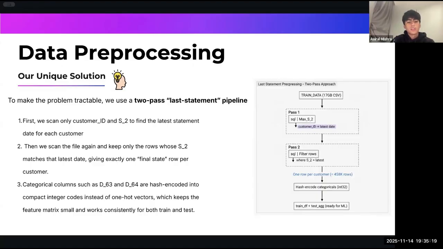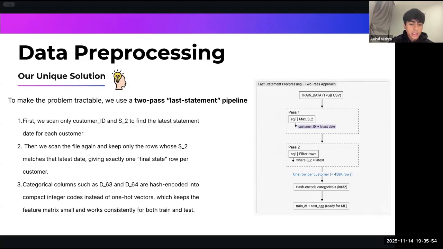Given the large data set size, a full aggregation of every row would easily overload the notebook. So we designed a unique two-pass pre-processing pipeline to make the data tractable. First, we scan only the customer ID and the S2 timestamp columns to find the latest statement date for every customer. Then, in the second pass, we only keep rows that correspond to that last date. So each customer is represented by exactly one final state row. This preserves the most recent financial behavior, which is the most relevant for default prediction, while reducing the data set from millions of rows down to something trainable.